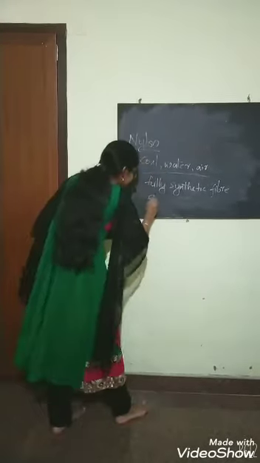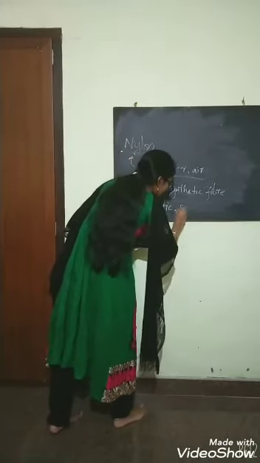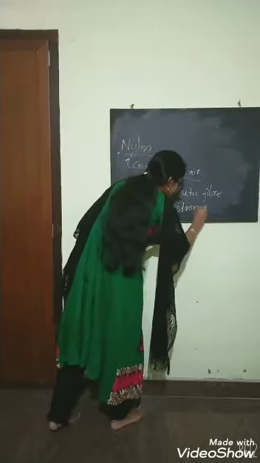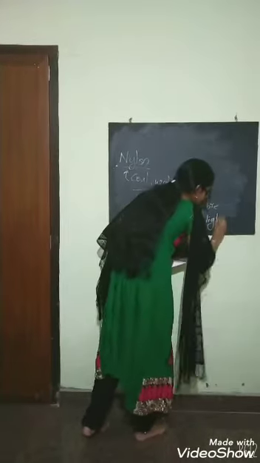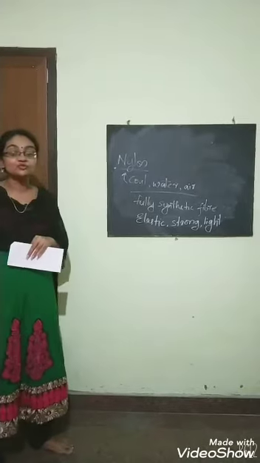It is elastic, strong and light in weight. And it is very easy to wash.